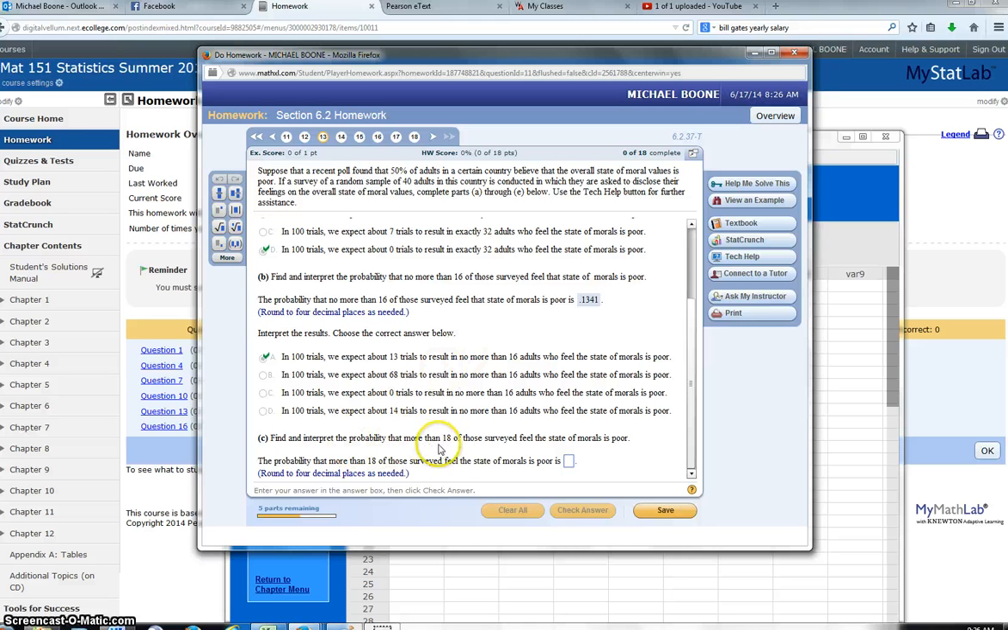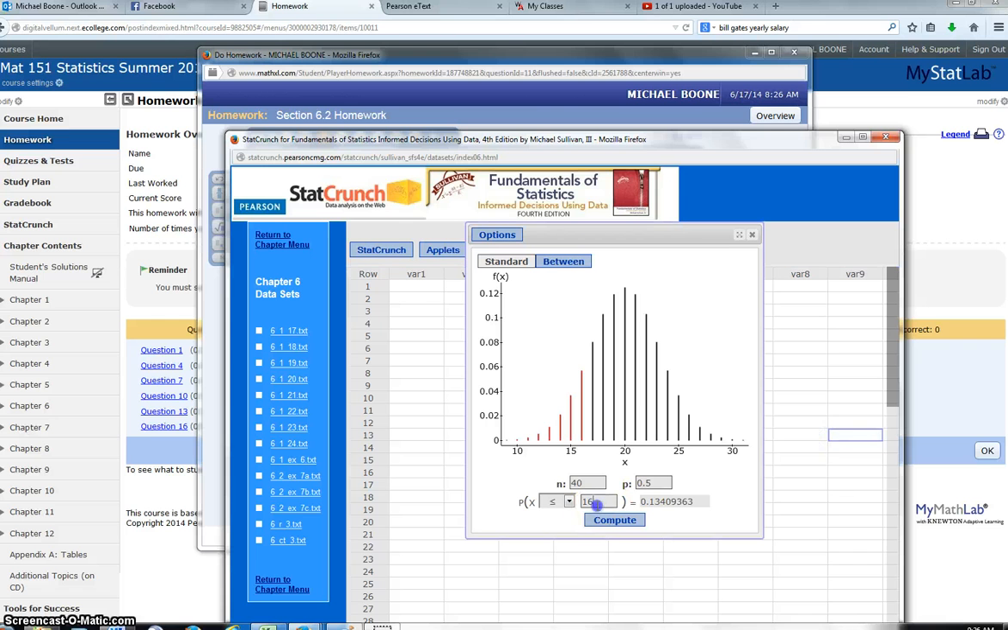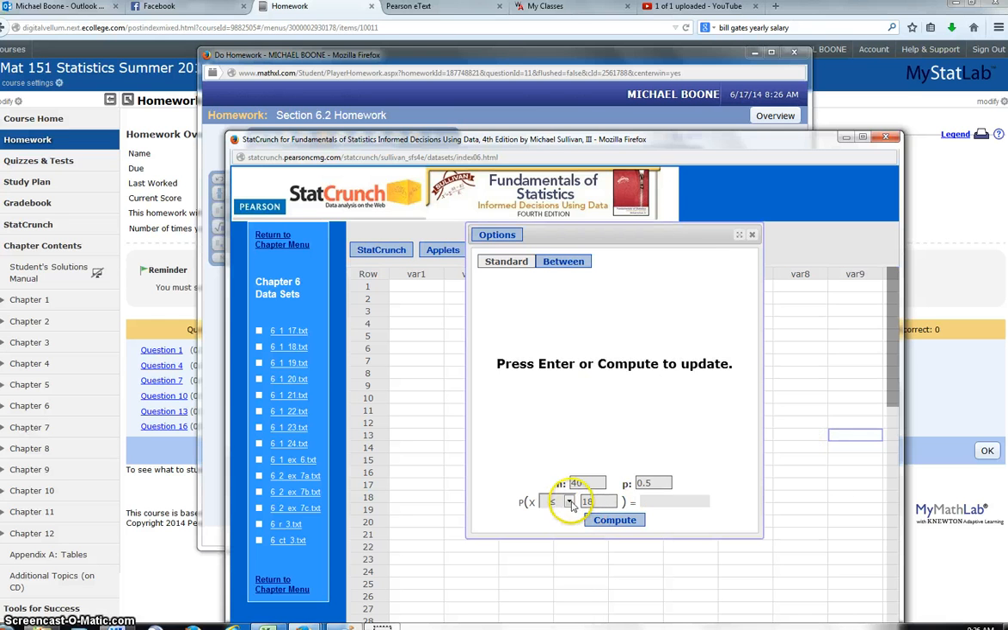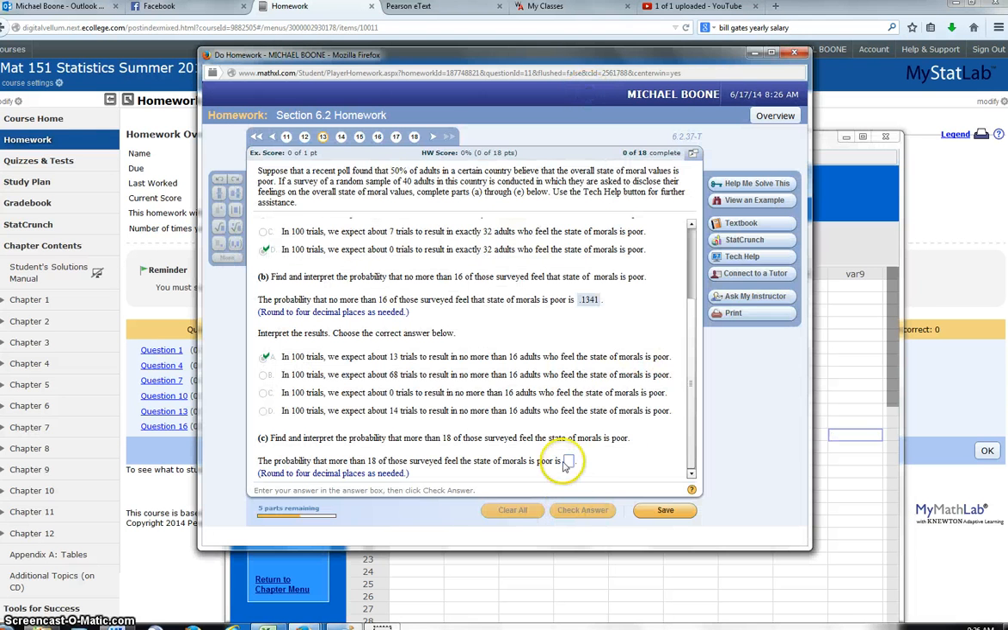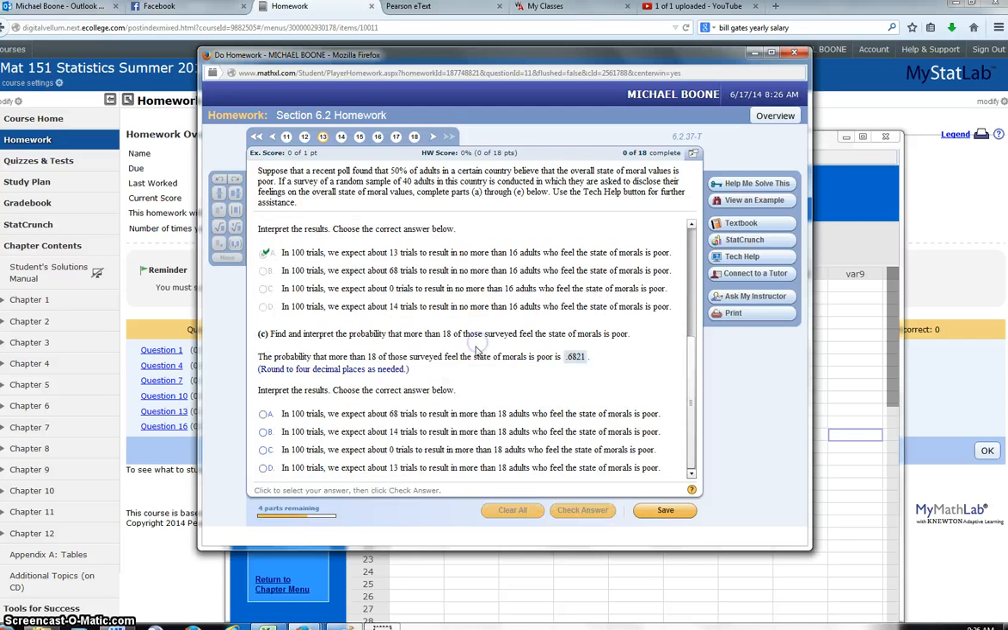More than 18. So I go back and I got my 18 in here, but it says more than 18. So is that greater than or equal to, or greater than? More than 18 is greater than. And I get this probability of 0.6821, rounded to 4 decimal places. Awesome. All right, so this is how you work these problems.